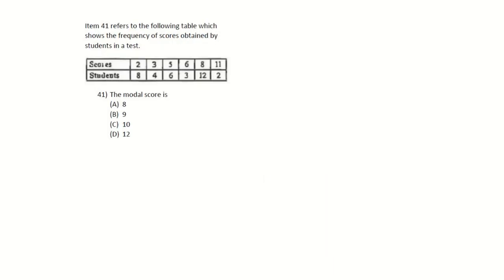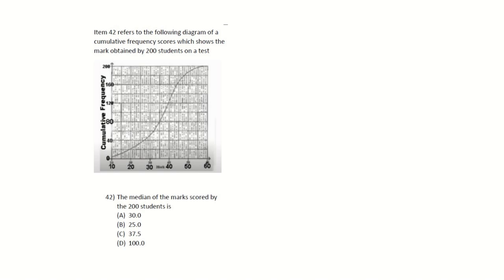Item 41 refers to the following table, which shows the frequency of scores obtained by the students in a test. What is the modal score? This is a very easy question. We see that there are 12 students who scored 8, so 8, and that's a repeated question as well. Item 42, the median score marked by 200 students. This is our next repeated question. Half of 200 is 100. It was here, and then when you go down, you see it's not quite at 35, and it's not quite at 40, so it'll be 37.5.